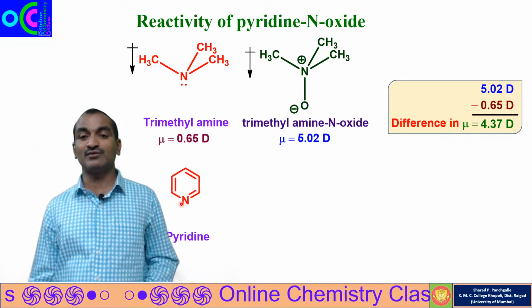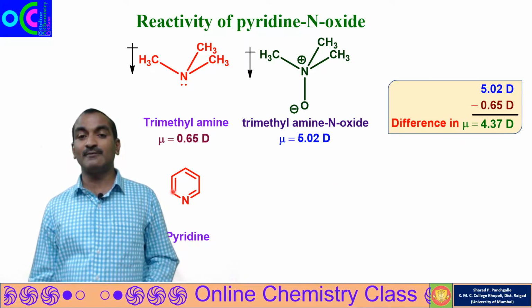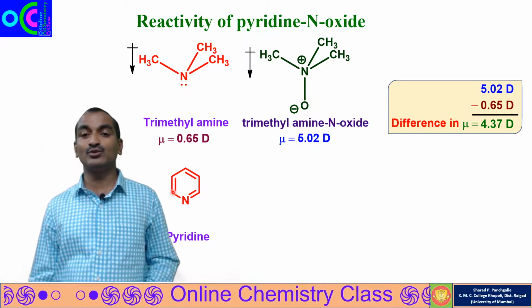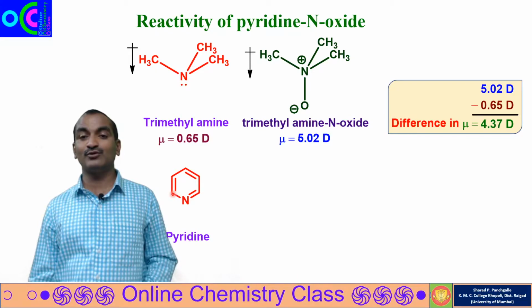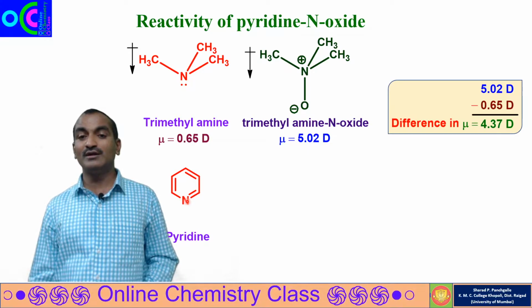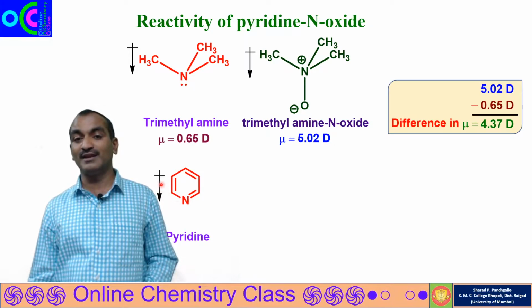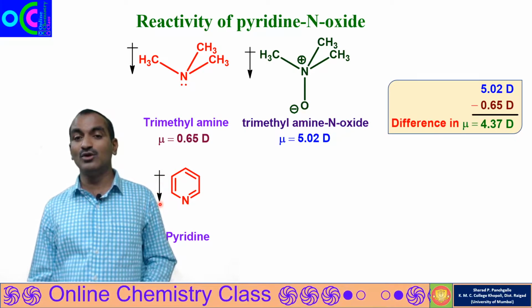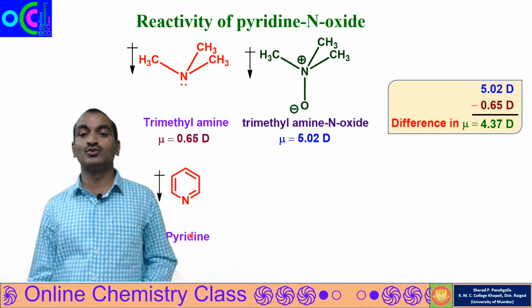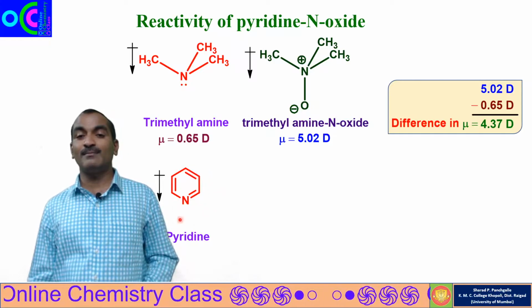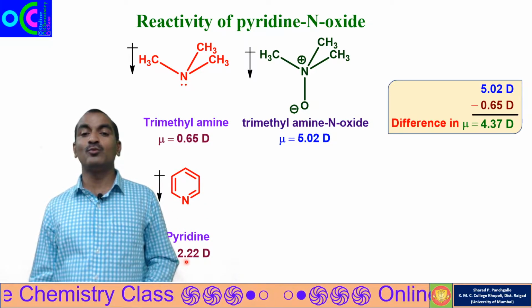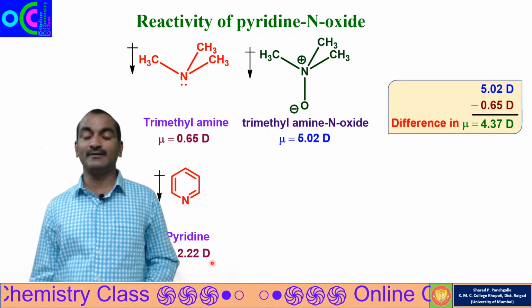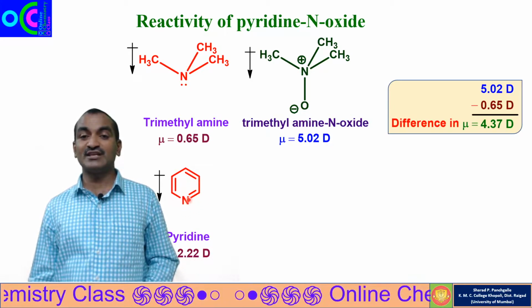Now we'll take the pyridine. This is the structure for pyridine. In pyridine, carbons are less electronegative as compared to nitrogen, so the flow of electron will be from carbon to nitrogen. This is a polar compound and its dipole moment is 2.22 D. So this is a tertiary amine.